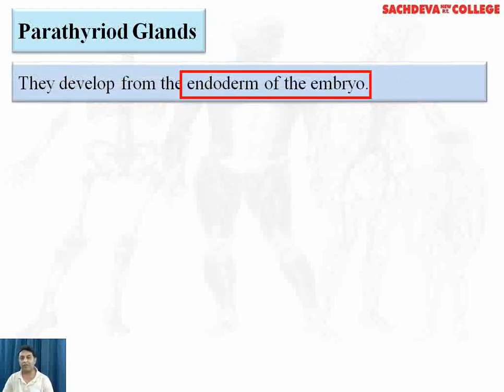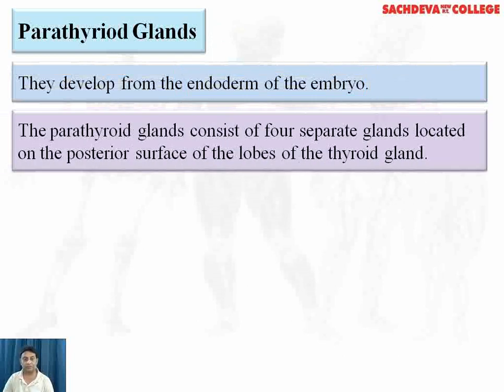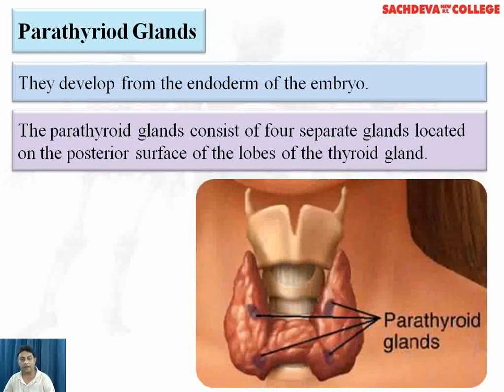The parathyroid glands. They develop from endoderm of the embryo. Parathyroid gland consists of 4 separate glands located on the posterior surface of the lobes of the thyroid. These are the 4 parathyroid glands.